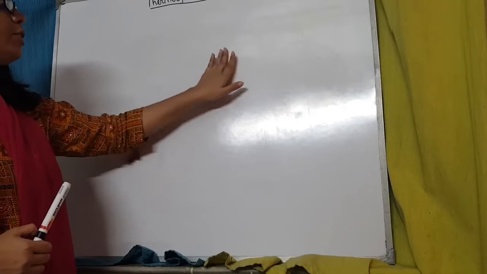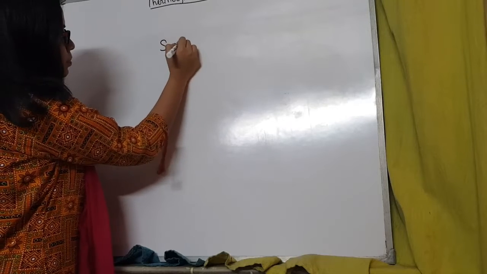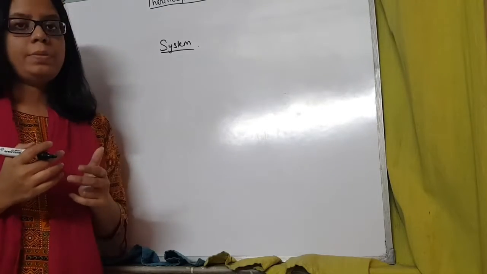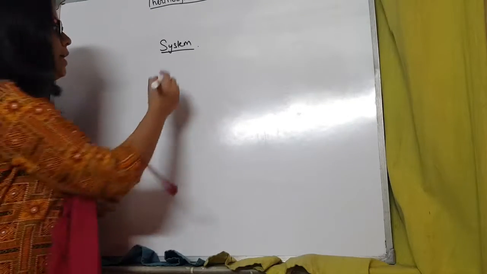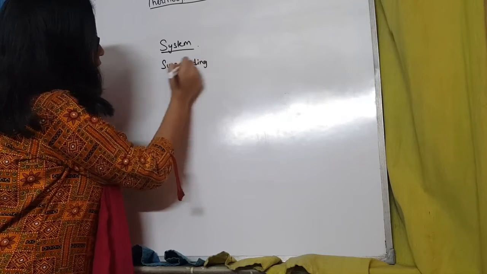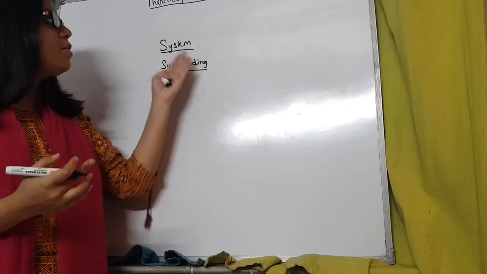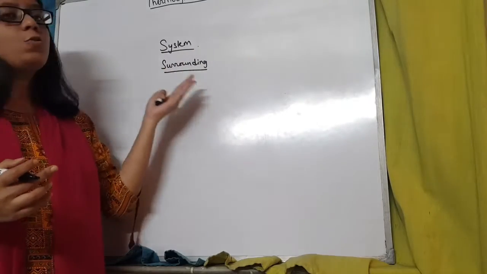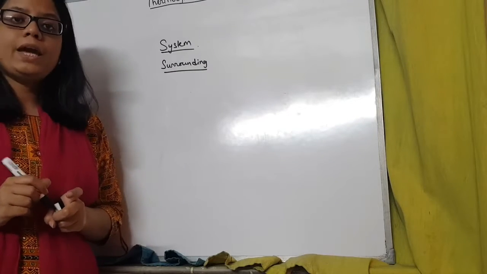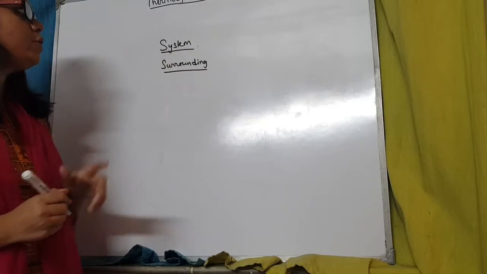Now, before moving on to thermodynamics, there are a few basic definitions that you should know. First is system. The body to which we are focusing our attention and we are studying in thermodynamics, that is known as the system. Okay, next is surrounding. Everything apart from the system, that is around the system, which can affect the system or it may not affect the system, that is known as the surrounding. Now the system and the surrounding are separated by a boundary which may or may not allow the passage of heat energy between them. So this is system and surrounding. We have also learned boundary.